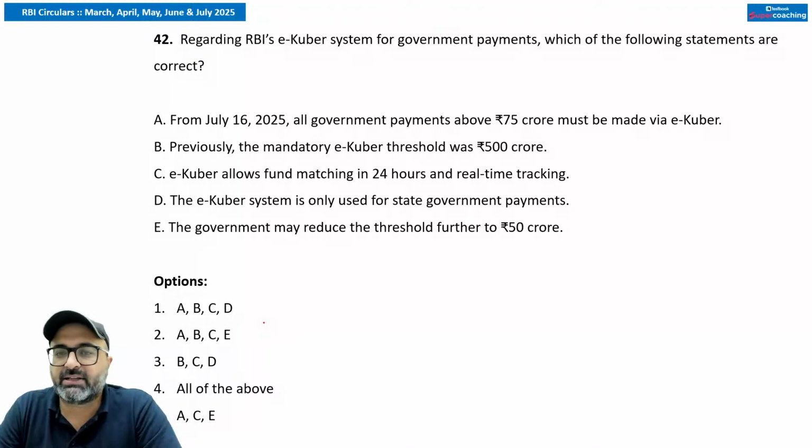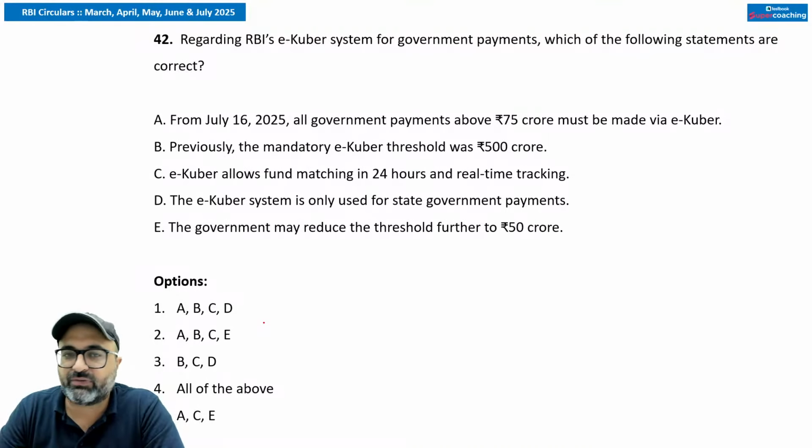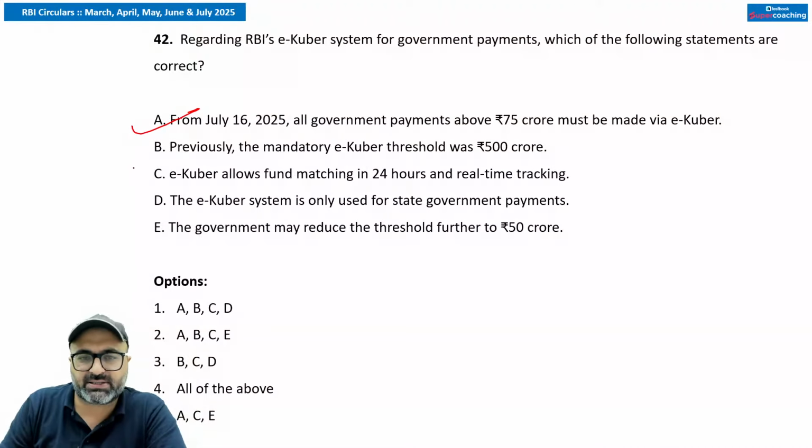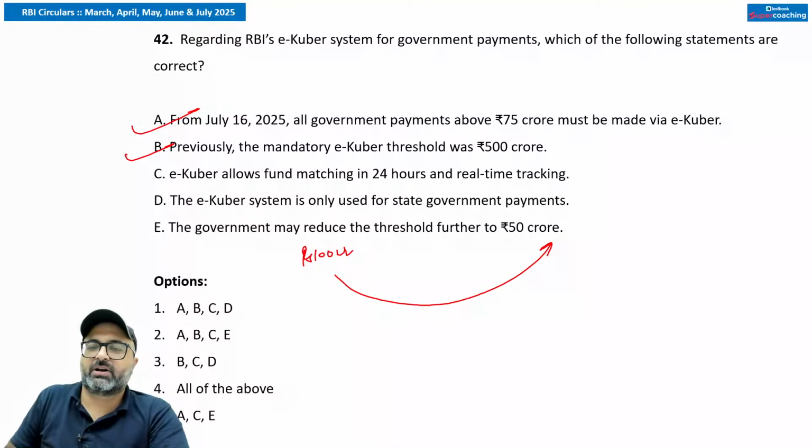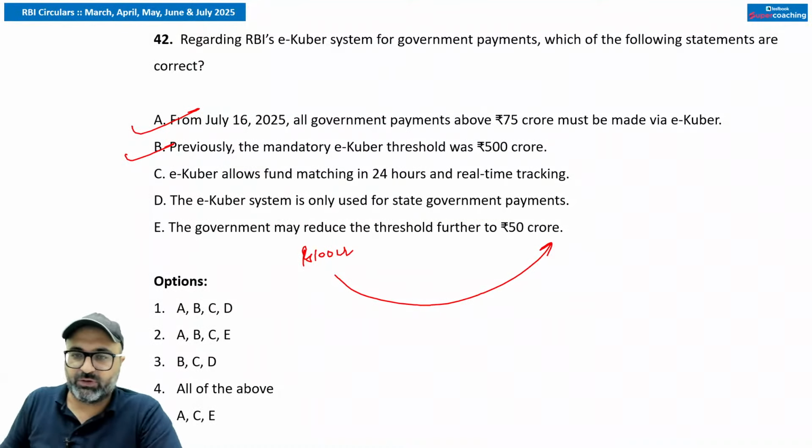Next, regarding the RBI's e-Kuber system for government payments, which of the following statements are correct? From 16th July 2025, all government payments above 75 crores must be routed through e-Kuber. That is correct. Previously, the mandatory threshold was 500 crores. That is also correct. In some cases, the 100 crore threshold may reduce to 50 crores. Remember that in some cases, the 100 crore threshold may reduce to 50 crores in the near future.